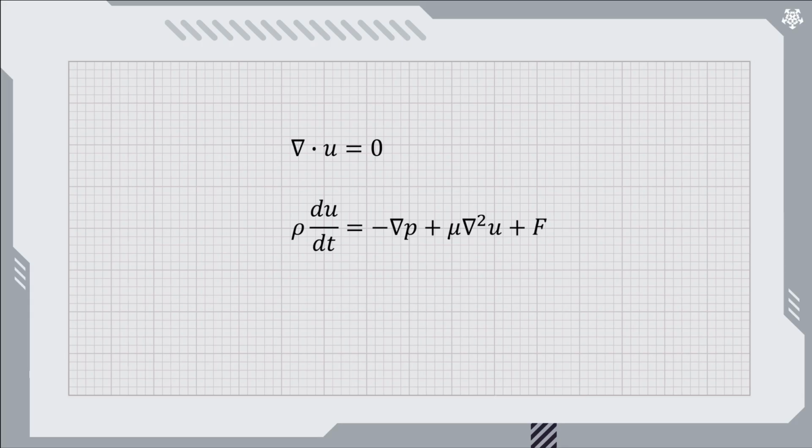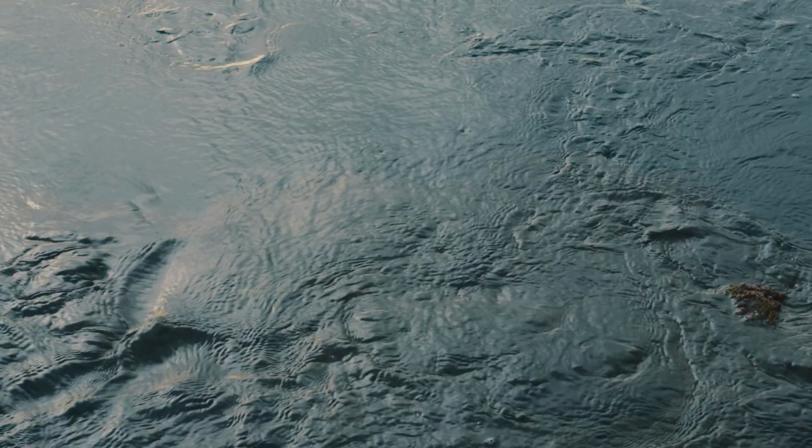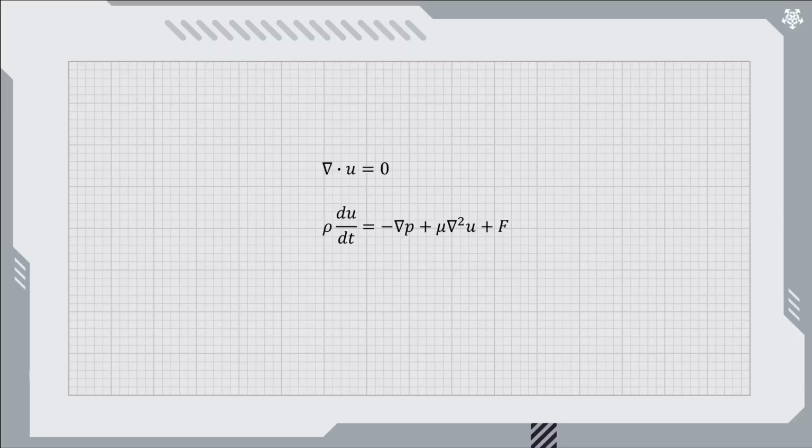These equations describe how fluids move, everything from water flowing in a river to air moving around an aircraft wing. They're relatively simple to write down, but finding solutions is famously difficult. In fact, there's a $1 million prize for proving whether solutions always exist in 3 space and 1 time dimensions. Think about that for a moment.